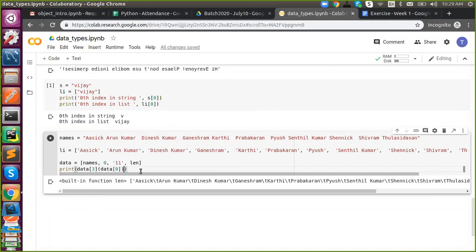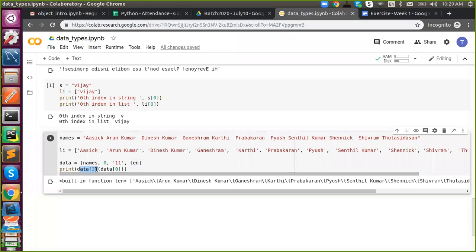Okay. So the very first execution will be from right to left. So here, this will execute what? Data of 0. What is the data of 0? That indicates the names string which we declared, the complete string. And data of 3? The built-in function len. So these are references. Data of 3 is referencing a built-in function called len.